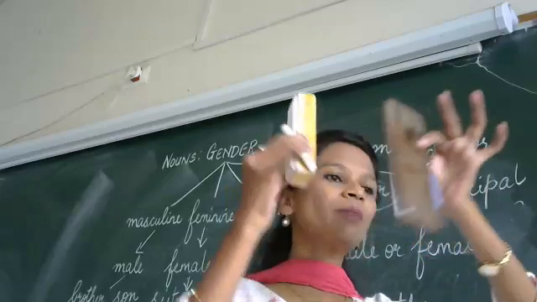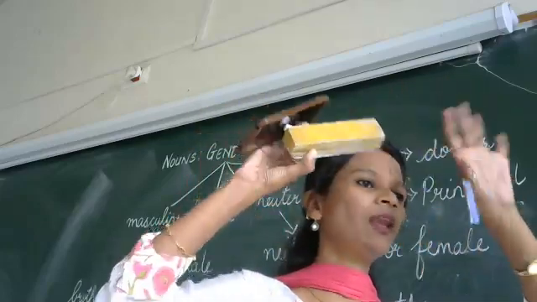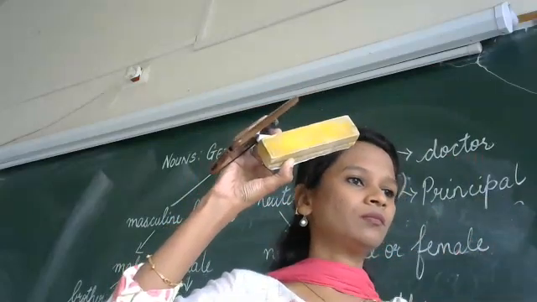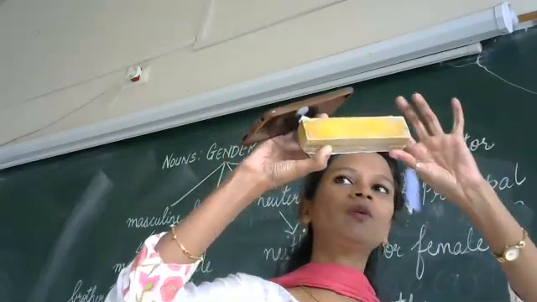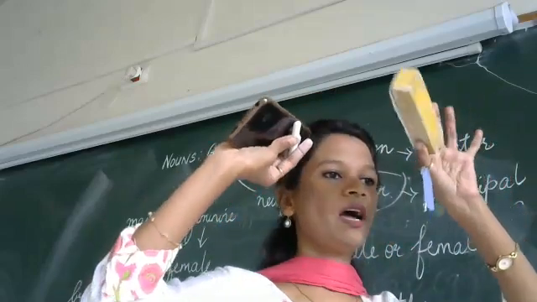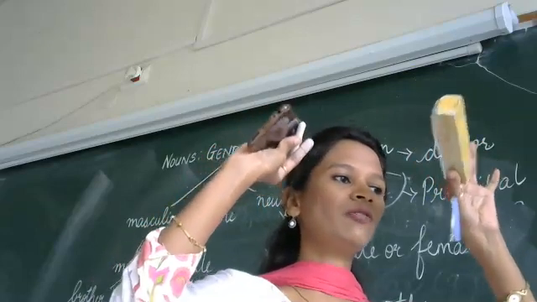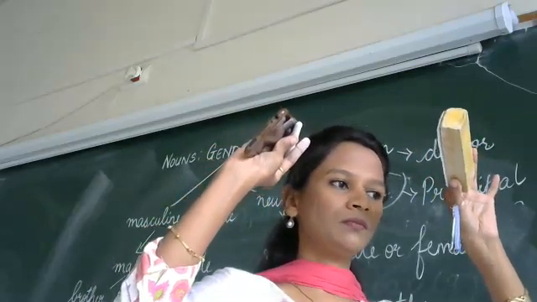These are keys. Does my phone, the key, the duster, is it a female or a male? You can see the things in my hand. I have chalk, I have a phone, I have a duster, I have a key.